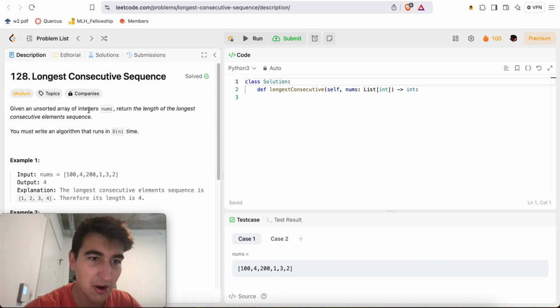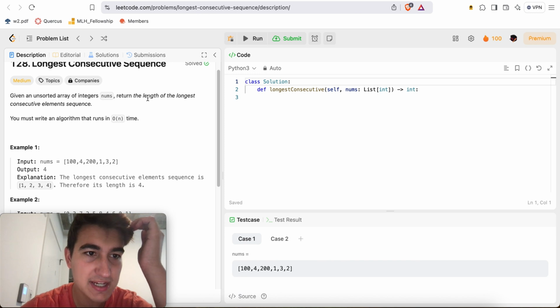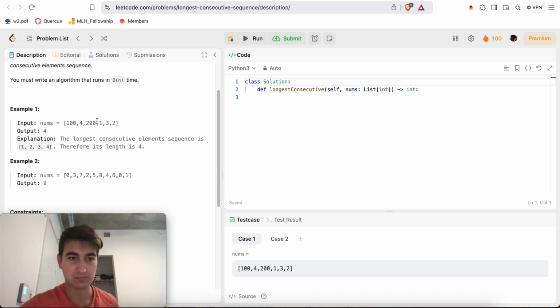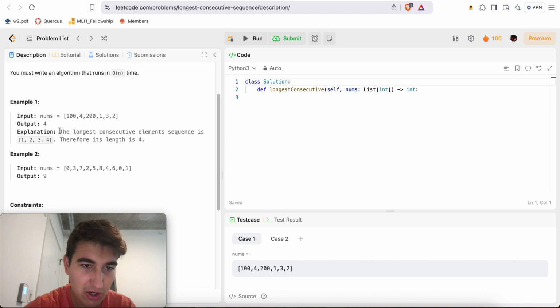Okay, so given an unsorted array of integers nums, return the length of the longest consecutive elements sequence. You must write an algorithm that runs in O(n) time. Example 1: nums is equal to [100, 4, 200, 1, 3, 2]. Output is 4. The longest consecutive element sequence is 1, 2, 3, 4. Therefore, its length is 4.